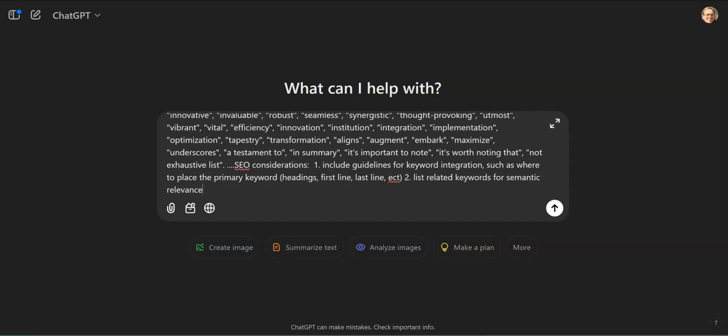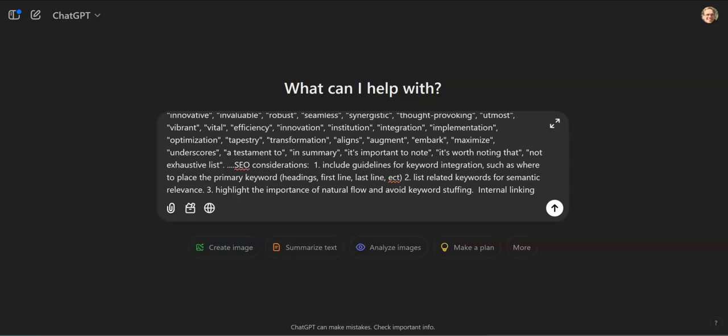And then three, highlight the importance of natural flow, avoiding keyword stuffing. So three would be highlight the importance of natural flow and avoid keyword stuffing. That's good.